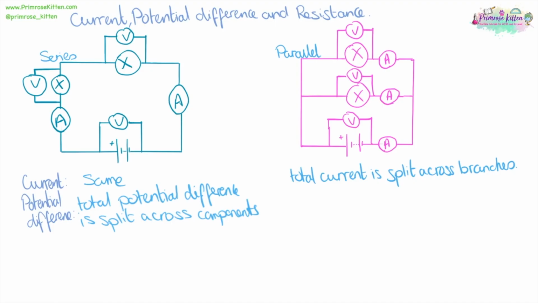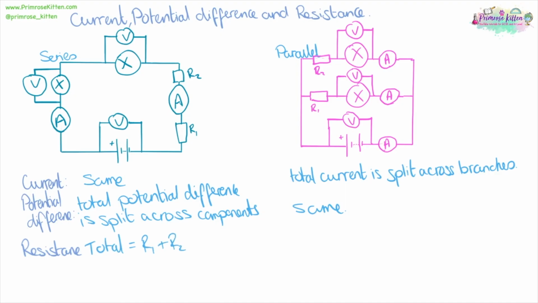Whereas in a parallel circuit, the potential difference that we have across the battery is the same as we have across each of the branches. Our circuits are getting quite complicated now, and we're going to be looking at resistance. When we have resistors that are in series, the total resistance is just them added together. Whereas when we have resistors that are in parallel, the total resistance is 1 over the resistance of resistor number 1 plus 1 over the resistance of resistor number 2, and so on.